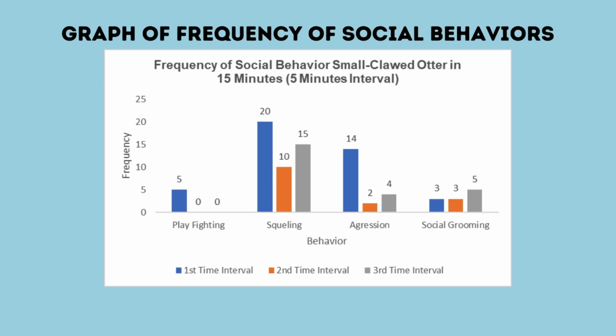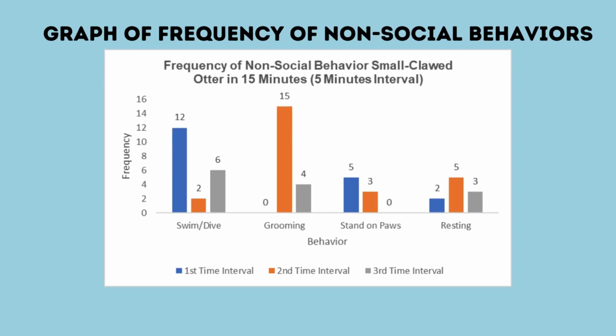Next is the graph of frequency of non-social behavior. We can clearly see that swimming and diving has the highest total frequency, followed by grooming, resting, and lastly standing on paws. From the graph, we can see that this small otter actively swims in the first and third time intervals, but not in the second time interval. It is because they are grooming themselves in the second time interval, and we can clearly see it in the graph.